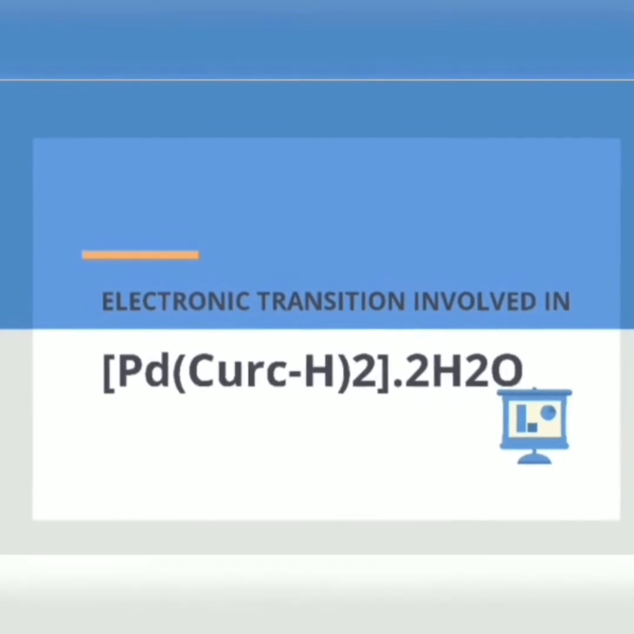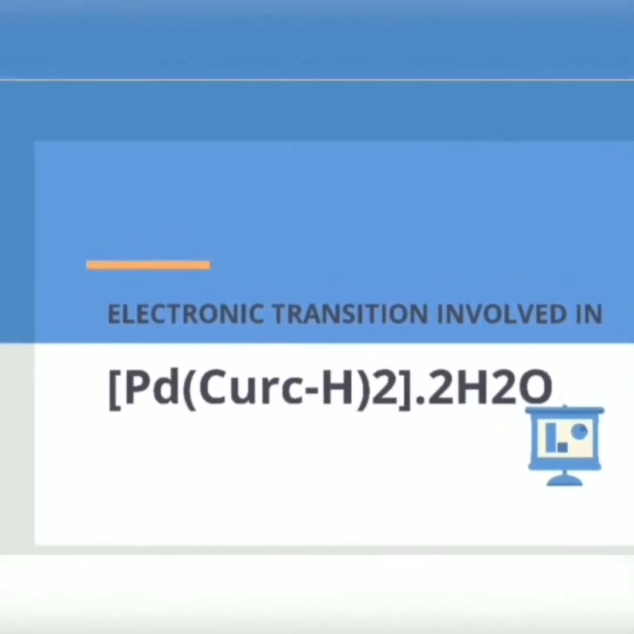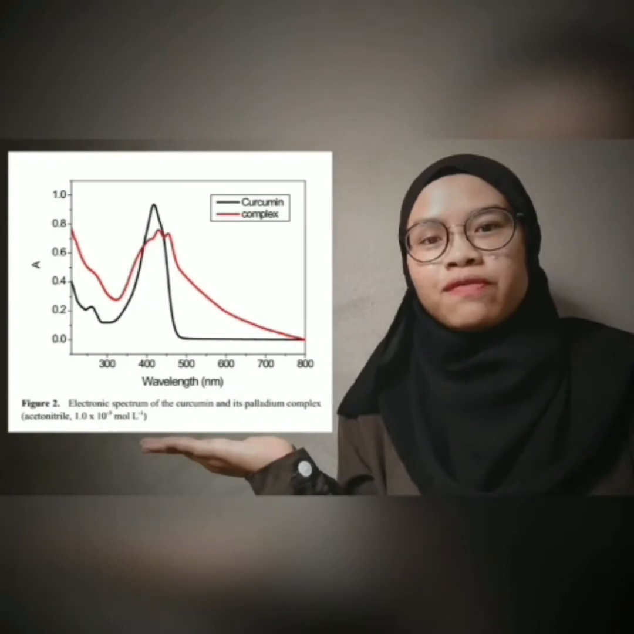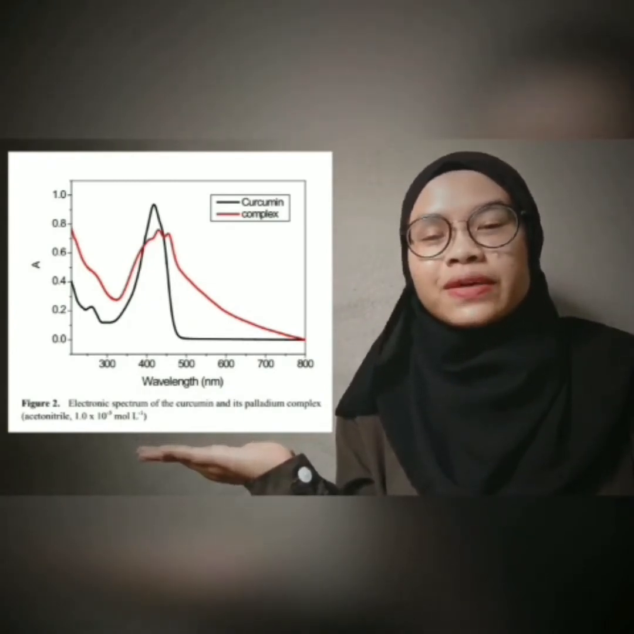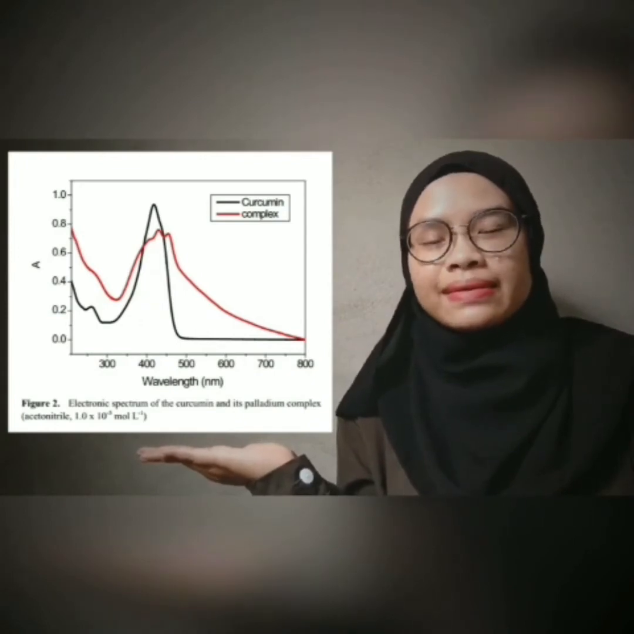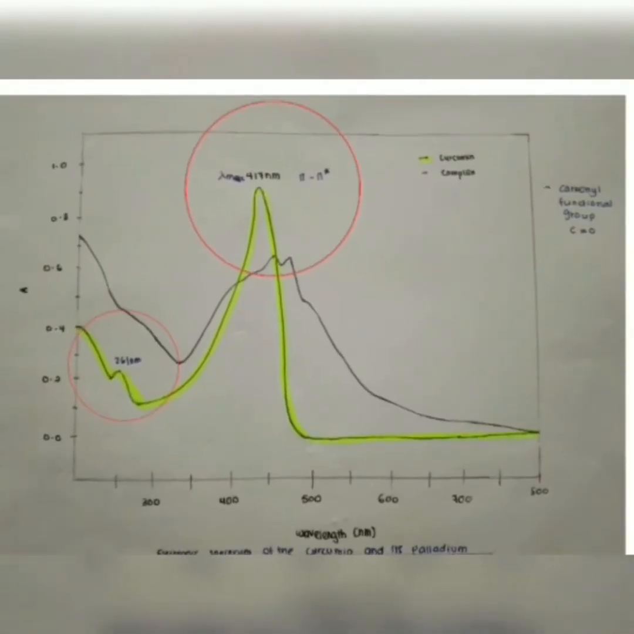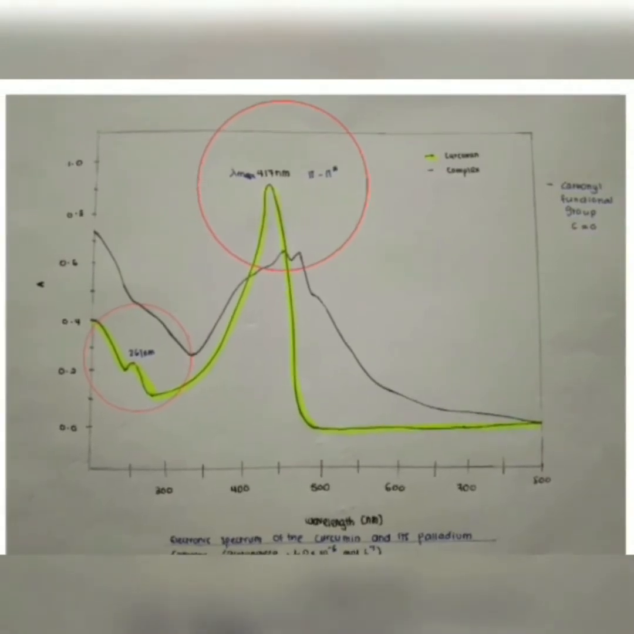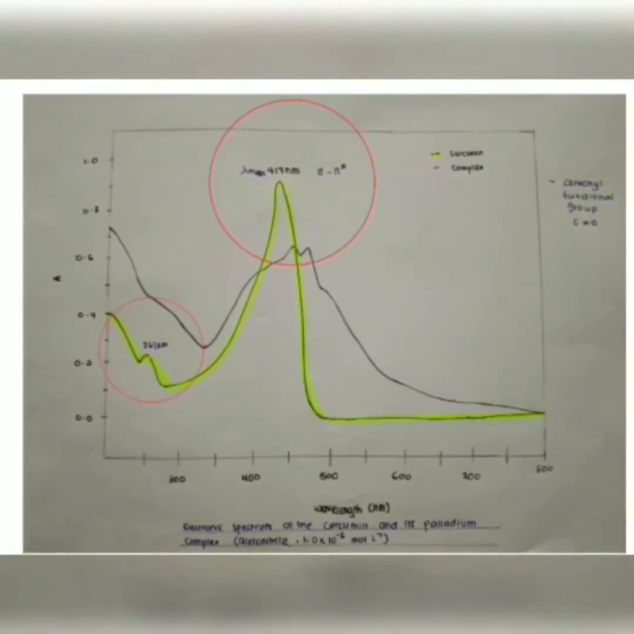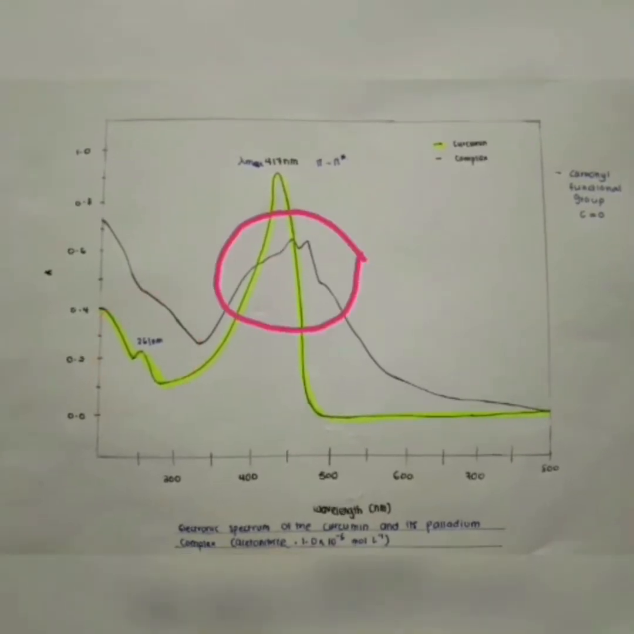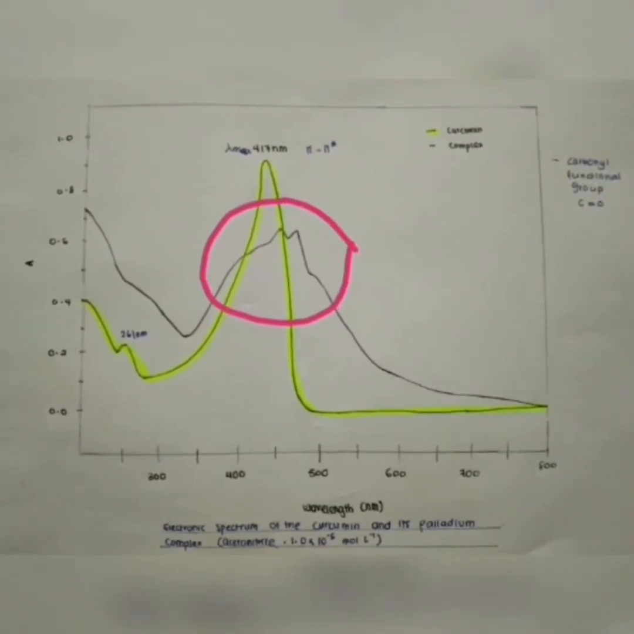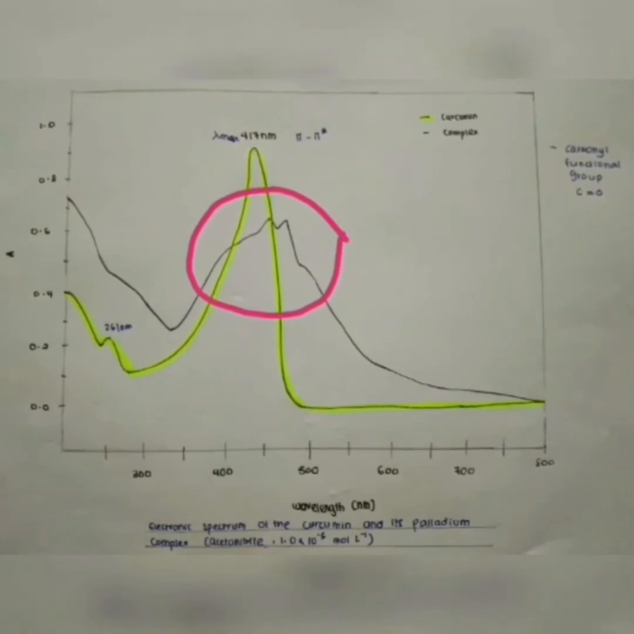Hello, Assalamualaikum everyone. My name is Aisha. So I will discuss the electronic transition in this palladium complex, electronic transition involved in Biscurcuminpalladium 2 aqua. From this graph, we can see that there are 2 UV visible spectra. The red color is for the complex and the black color is for the curcumin, which is the ligand in the complex. There are 2 higher peaks shown by the UV spectrum of the ligand, which are at 261 and 417 nm. On the other hand, there are 4 peaks in the ultraviolet region shown by the complex.